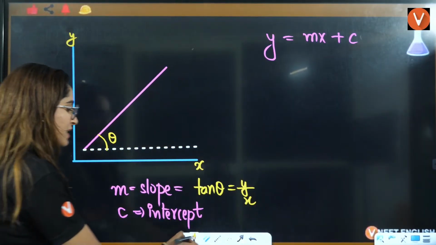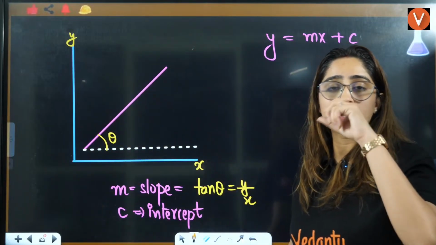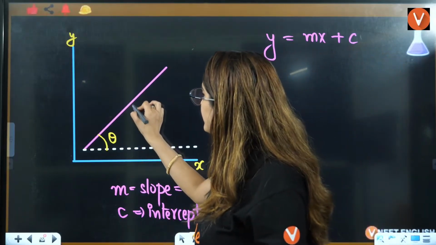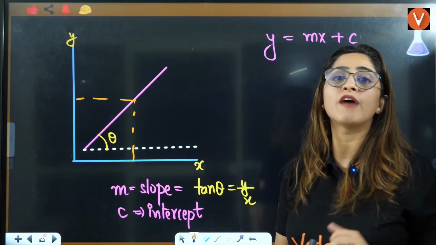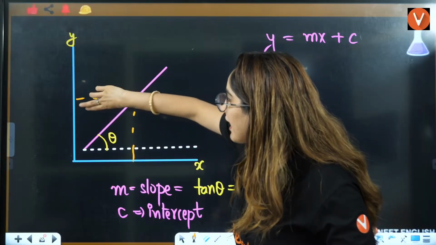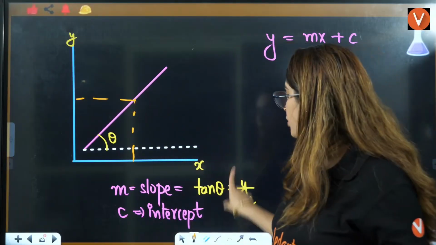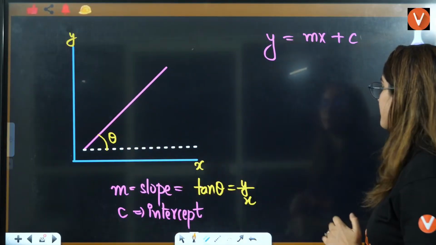Now, maybe they don't give you the value of tan theta or the value of slope. Maybe they will give you some value of x and some value of y. Can you calculate the value of tan theta from there? Yes, because tan theta is equal to y by x. You know y, you know x, put them in and you will get the value of tan theta. That is the first thing to remember.